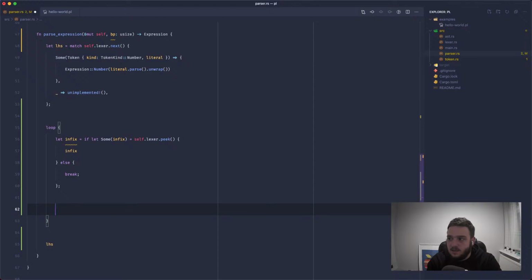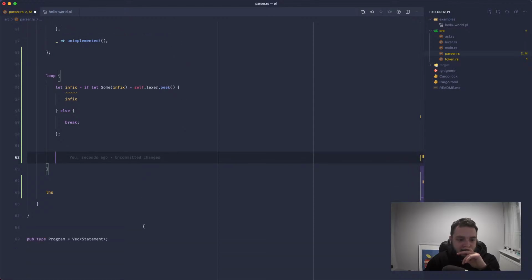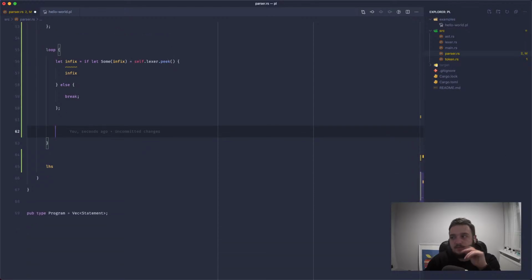Perfect. Now we need to provide this operator with some sort of binding power. So we need to have a place to get the binding powers for these operators. Let's think.